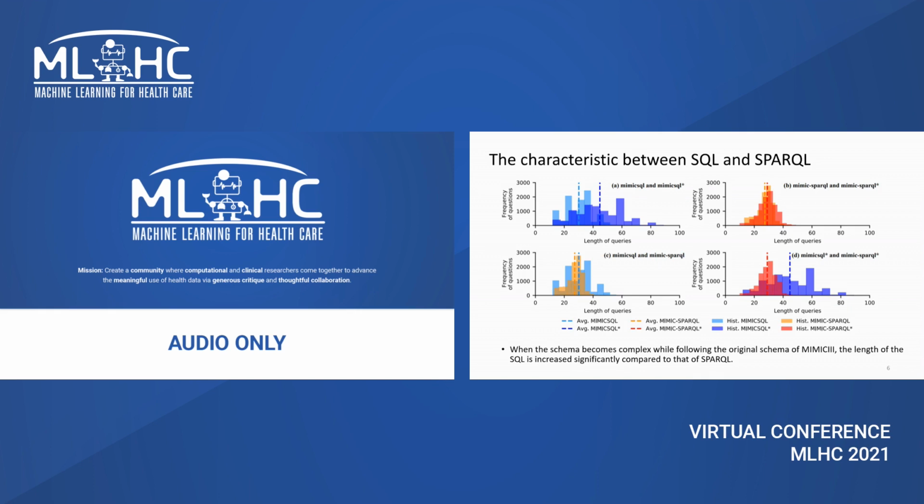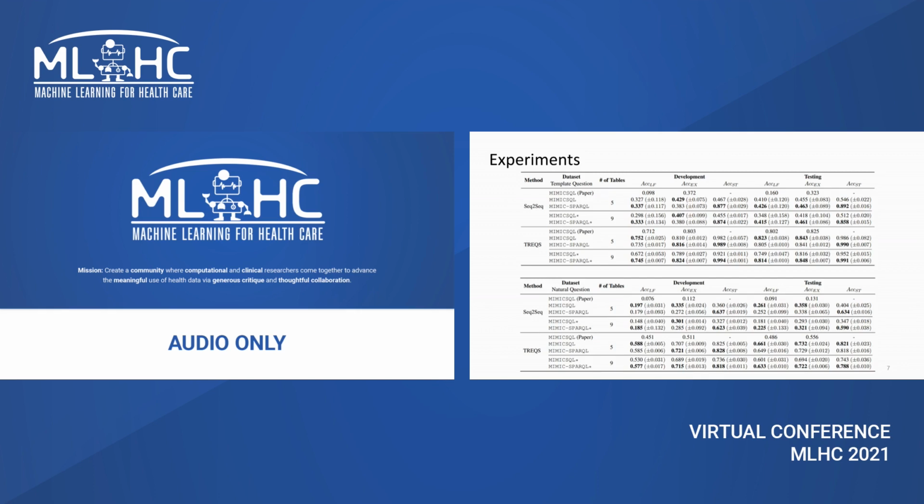to that of SPARQL. As shown in the table, regardless of the type of NLQ, the SQL dataset shows competitive performance to its SPARQL counterpart when using the simplified schema. However, when using the original MIMIC-III schema, the graph-based approach consistently outperforms the table-based approach.